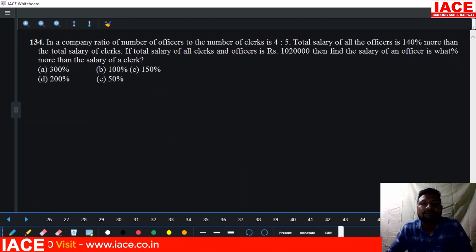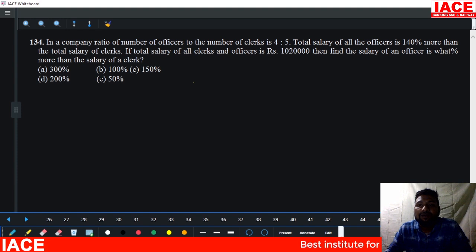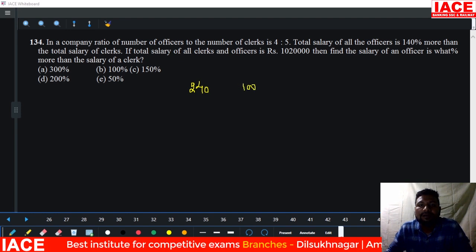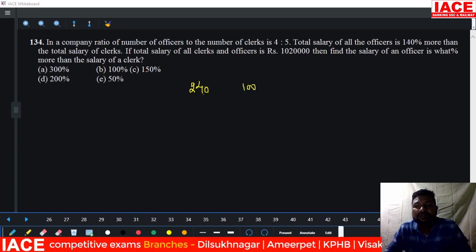Next. In a company, the ratio of the number of officers to the number of clerks is 4:5. Total salary of the officers is 140% more. 140% more means officer salary 240 and the clerical salary is 100. Comparing to 100, 140% more means 240.